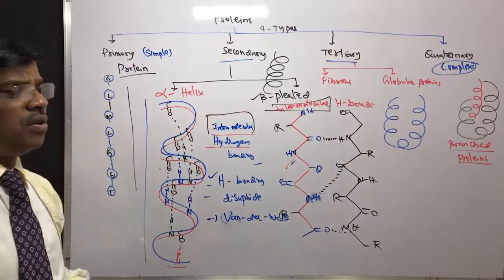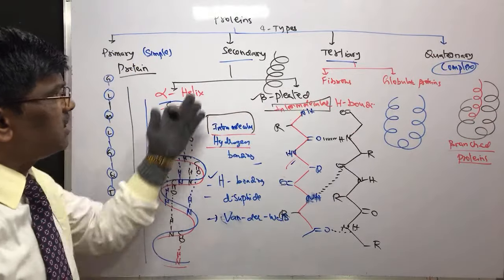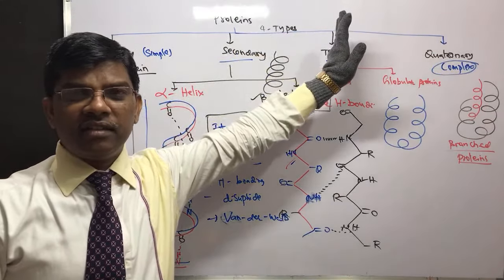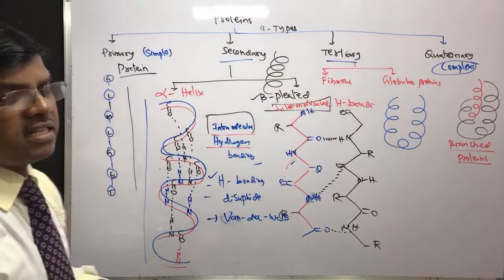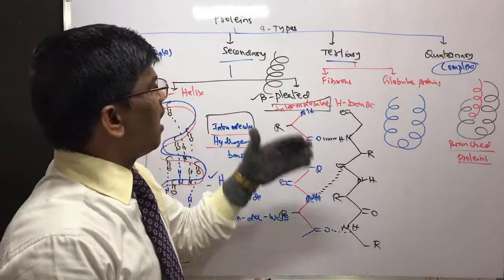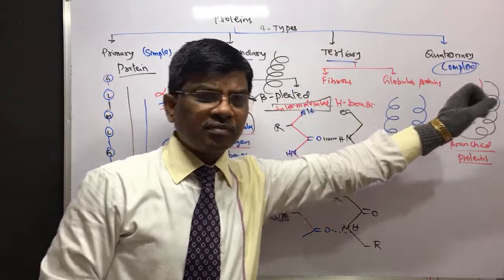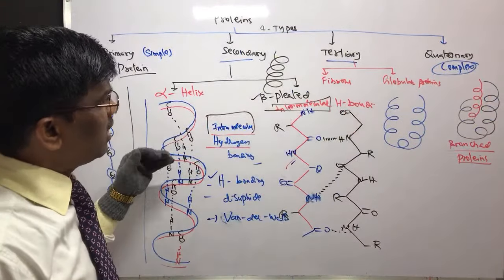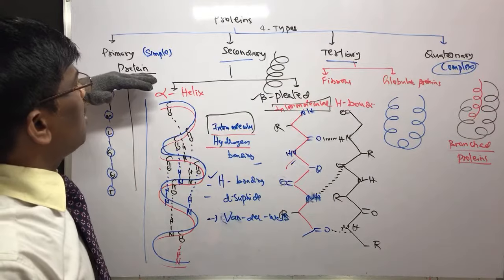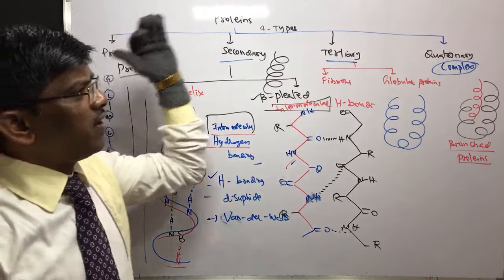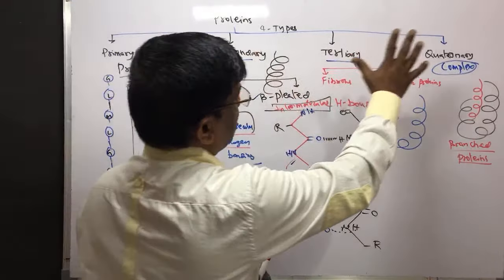Right, students? So if you want to learn the sequence of amino acids in any given protein, there is a way to know the amine end and acid end of proteins or amino acids. Alright. So at this level, it is better to learn up to this level. The structure of proteins can be classified into 4. Right? So primary, secondary, tertiary, quaternary.